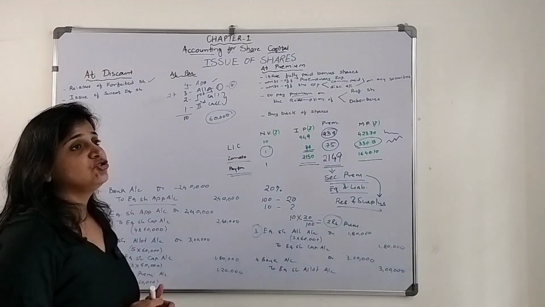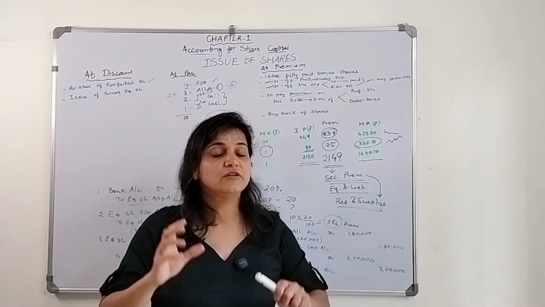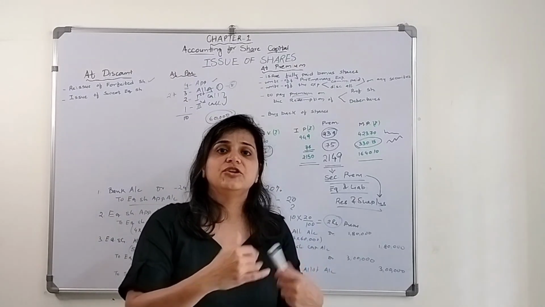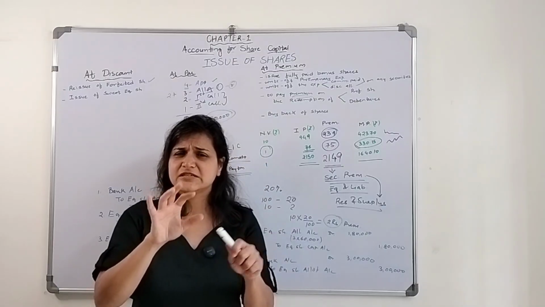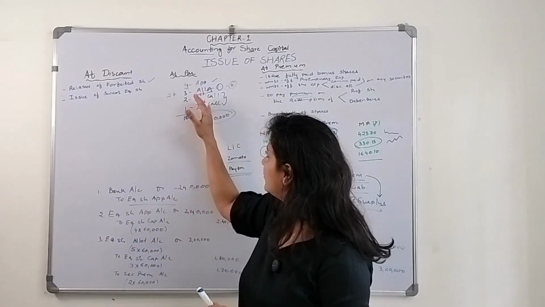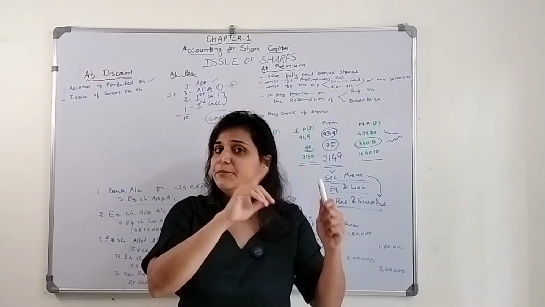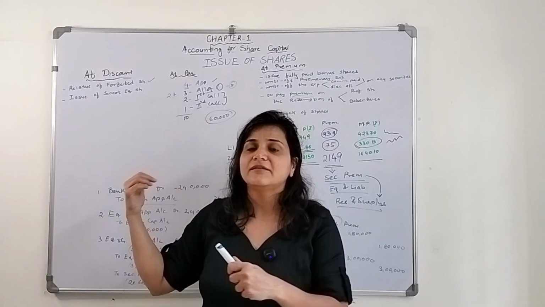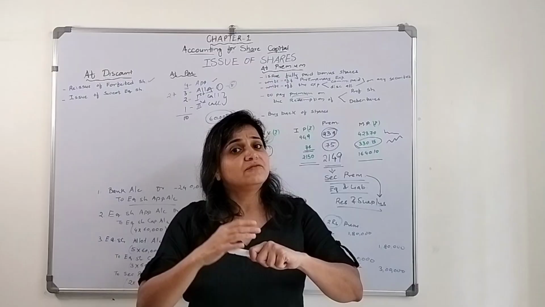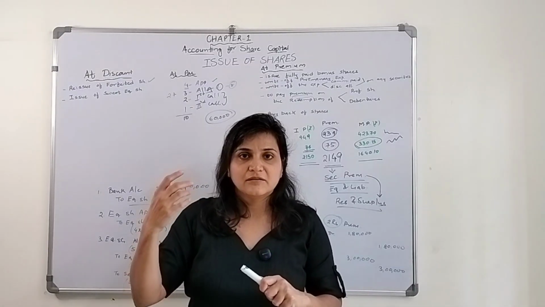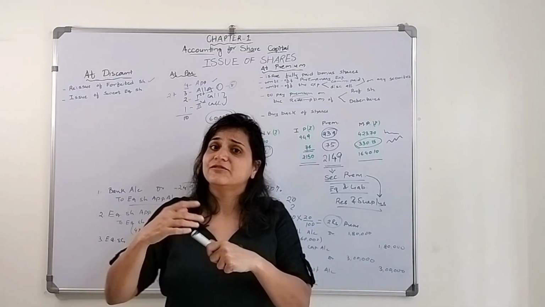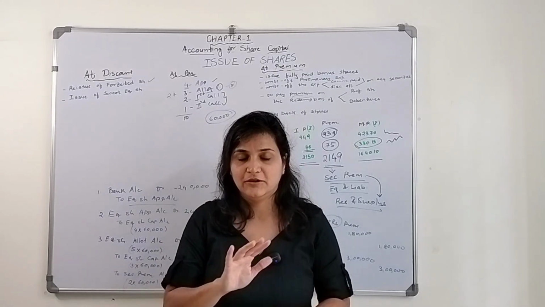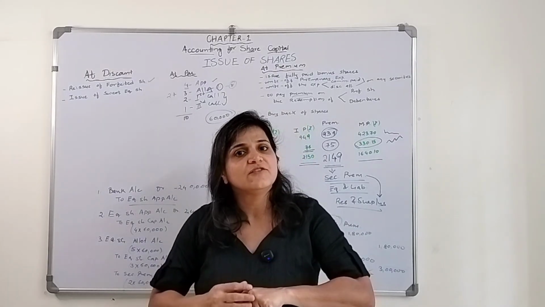When they reissue the forfeited shares. What are forfeited shares? We are going to study the forfeiture of shares and reissue of forfeited shares, but just a simple idea. You studied in the first call and second call in the previous example that there was one shareholder who didn't pay the money during the second and final call, right? So when they are not paying the money, they are given certain time to pay off the money. Still, if they don't pay the money, their shares get forfeited, zapt, in Hindi.